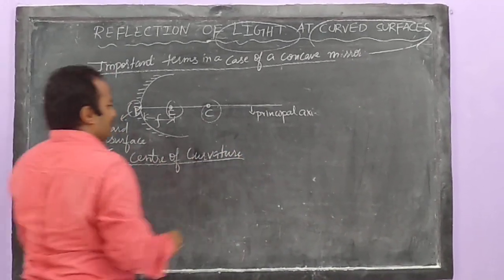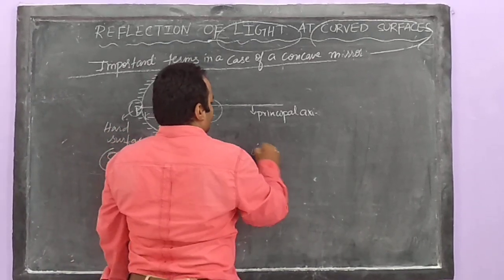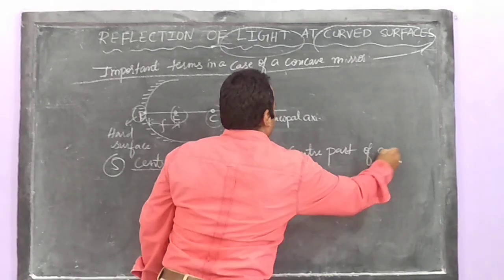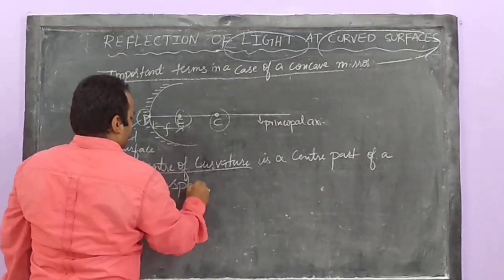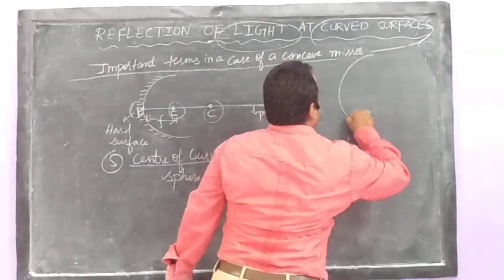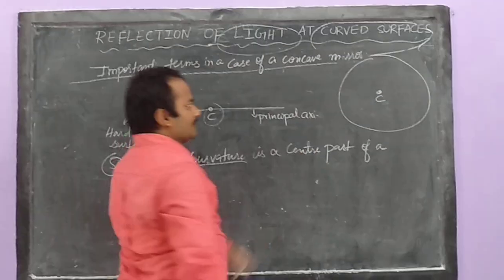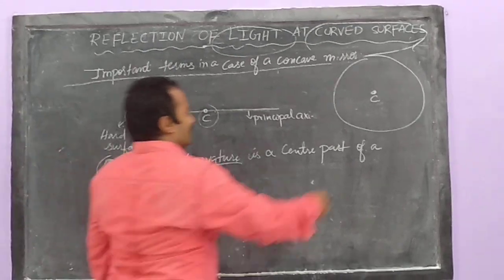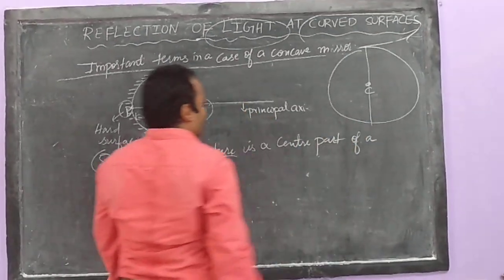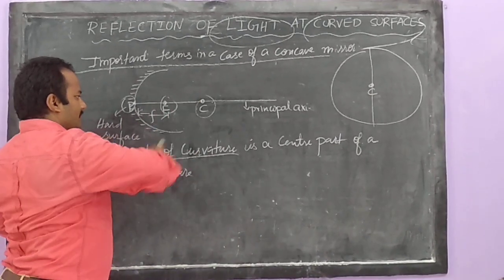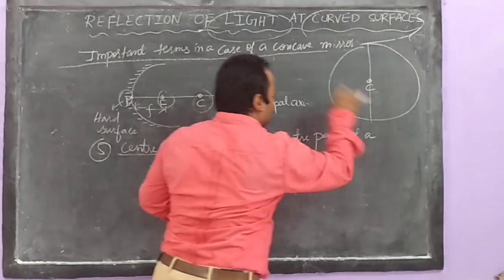So center of curvature is the center part of a sphere. If I draw one big sphere here, what will be the center? This one will be the center. This is the center of curvature, the center part of a sphere.